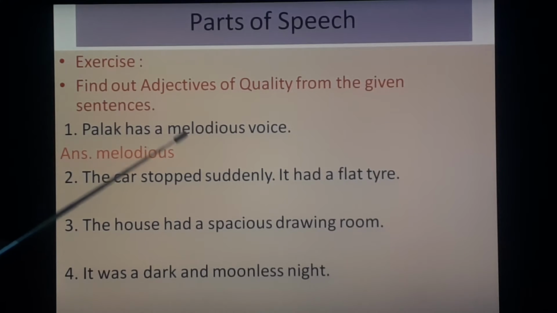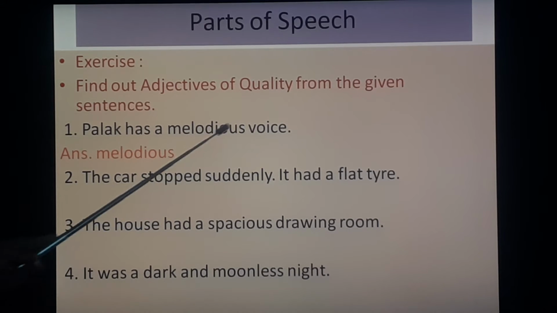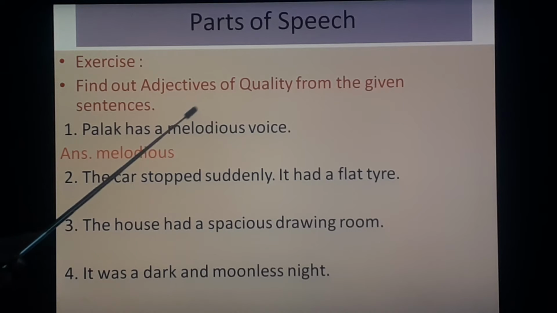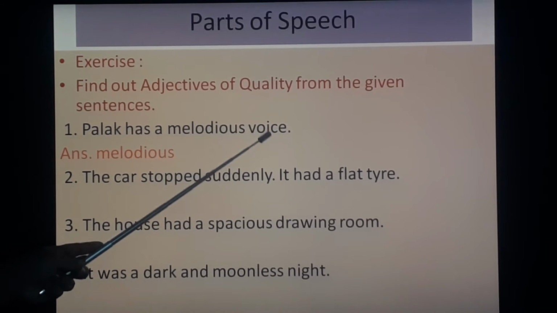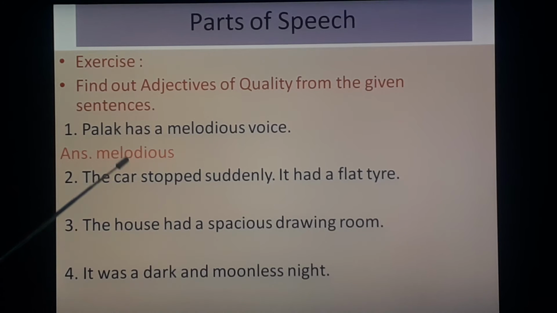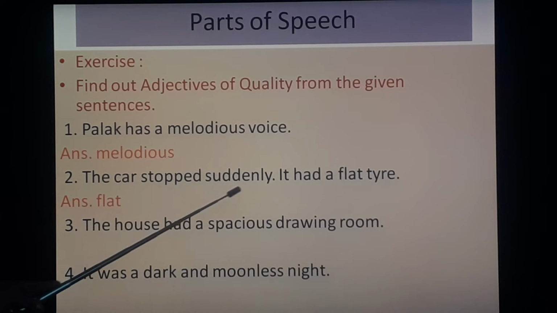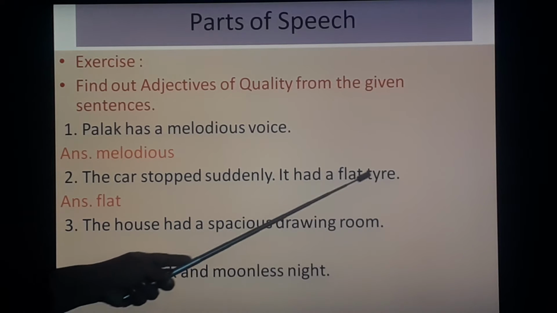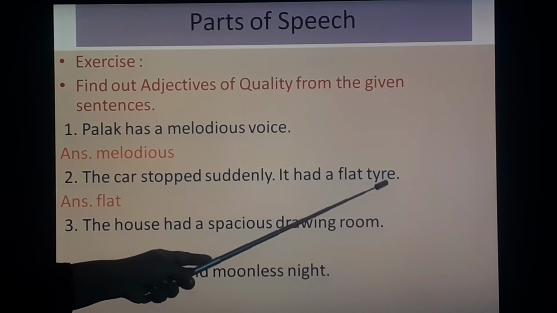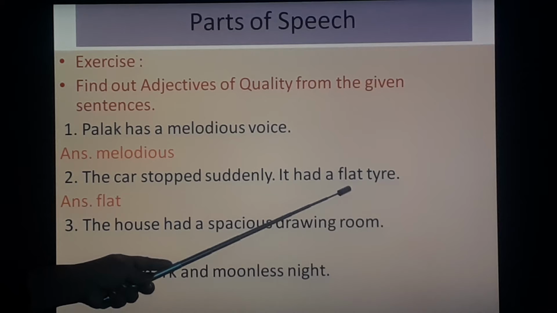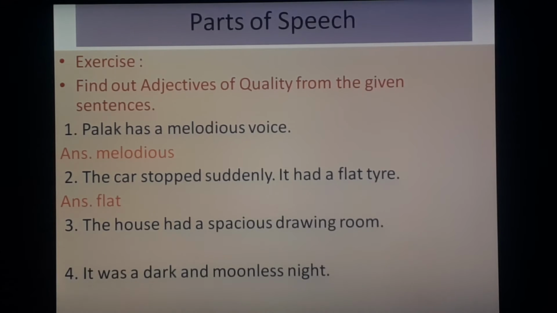Palak has a melodious voice. So here voice, that is noun, and melodious adds something to the meaning of this noun voice. That is why melodious is an adjective of quality. The car stopped suddenly. It had a flat tire. So tire, that is noun, and flat, that is adjective of quality.